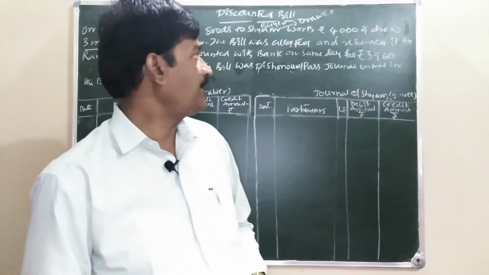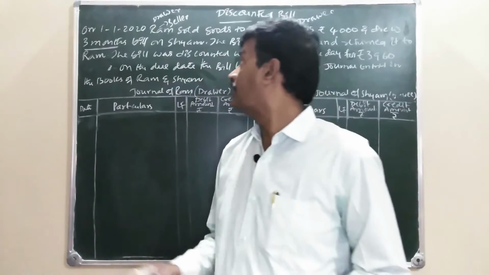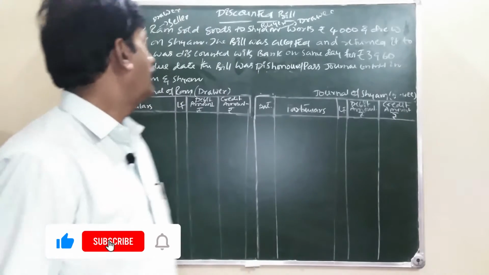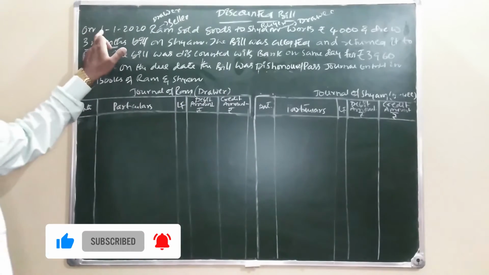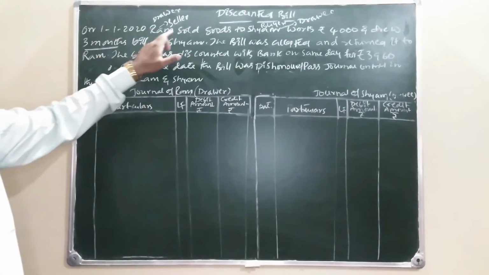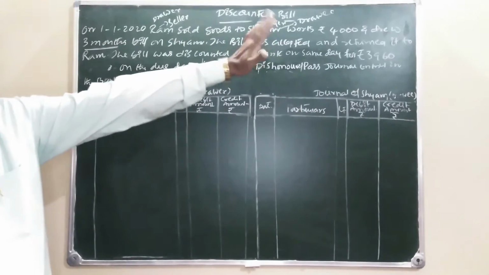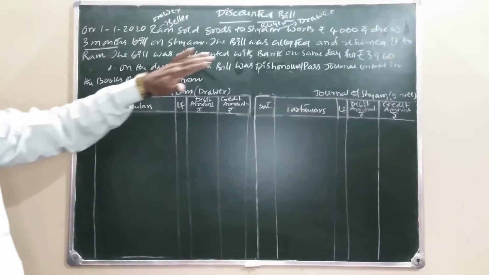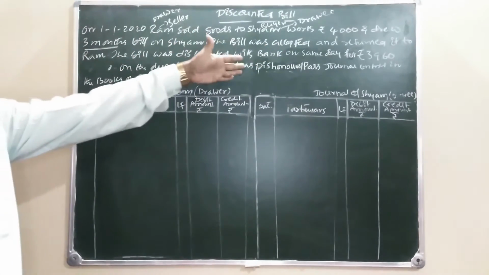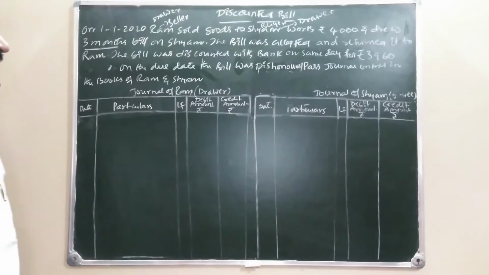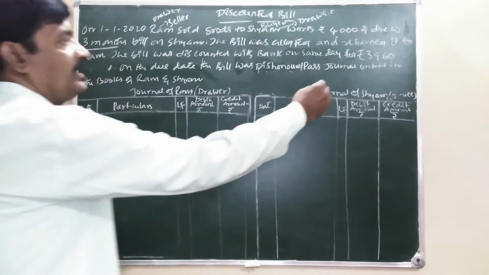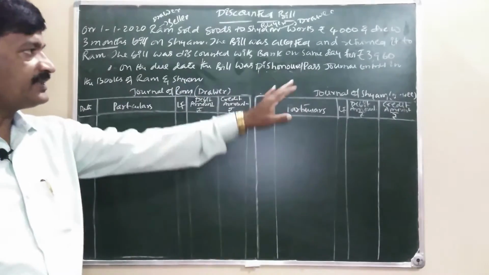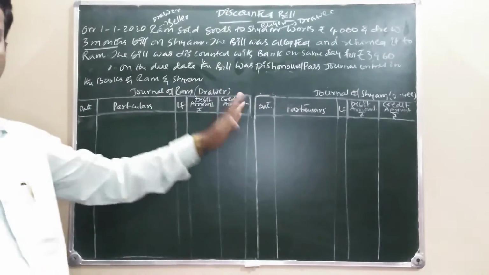In this video I am going to explain another problem on discounted bill. On 1/1/2020, Ram sold goods to Shyam worth rupees 4,000 and drew a 3 months bill on Shyam. The bill was accepted and returned to Ram. The bill was discounted with banker on the same day for rupees 3,960. On the due date, the bill was dishonored. Pass journal entries in the books of Ram and Shyam.